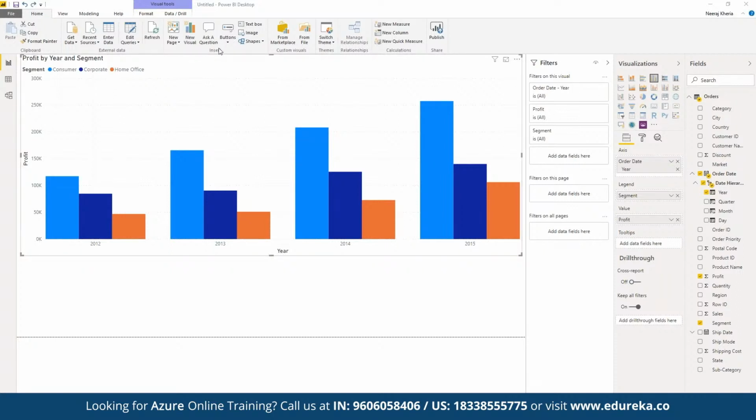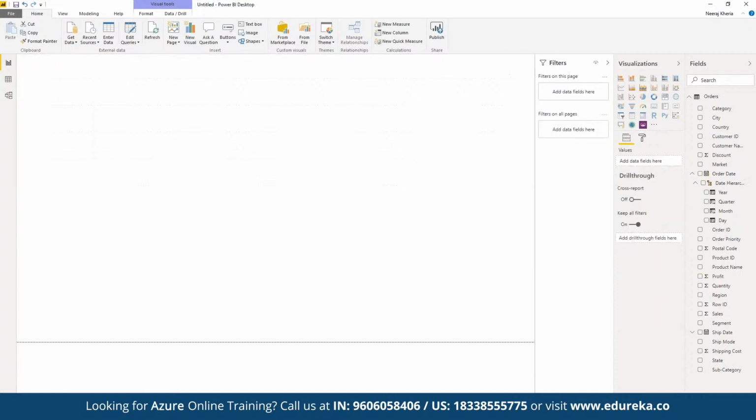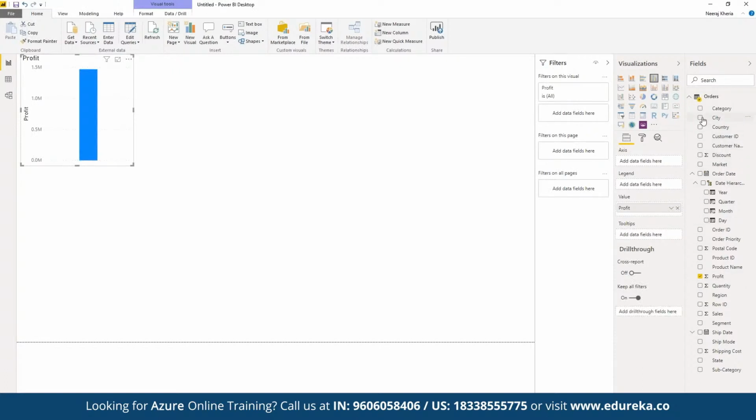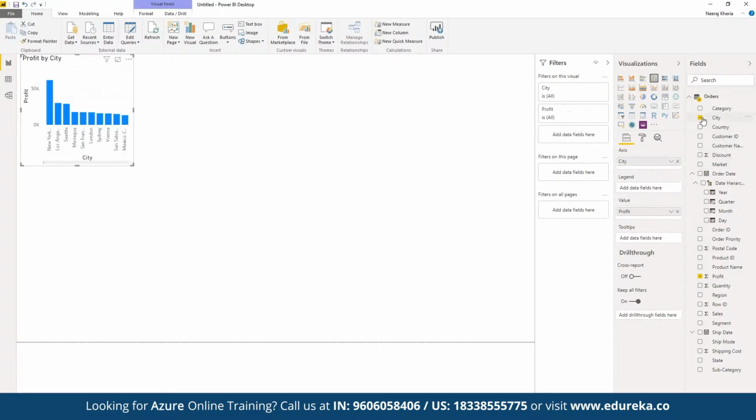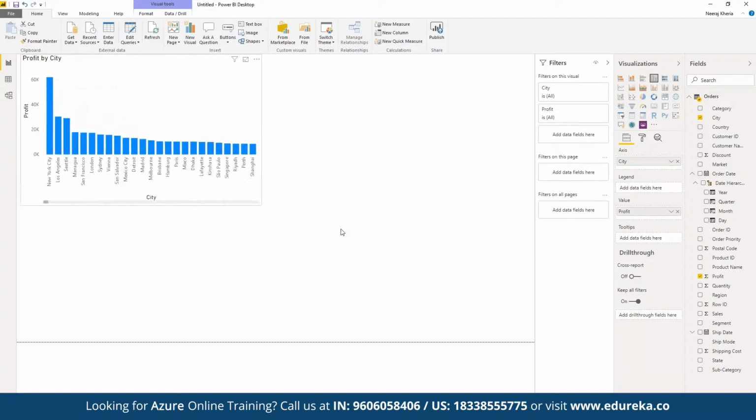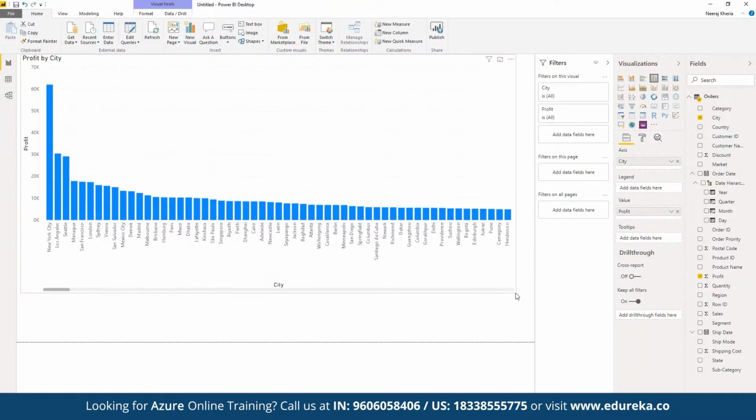And depending upon the data set, we have multiple integrations available that we can make use of. For example, say we want to visualize some kind of geospatial data set. Here we can click on add, and we can visualize the entire geospatial data set as well. For example, let's say we want to see the profit distribution based on different cities. So now we can choose how exactly we want to visualize it. Instead of the bar graph, we have the option for map.